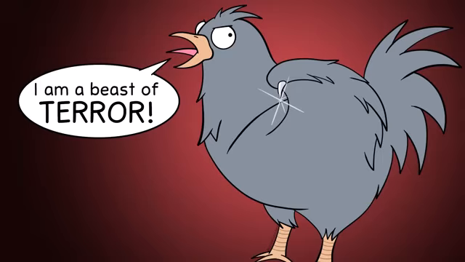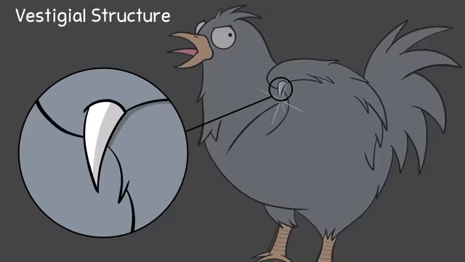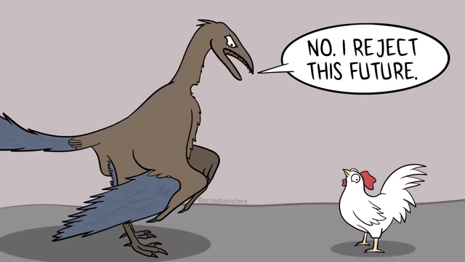Yep. It can be kind of hard to see with all the feathers, but for this chicken, it's a non-functional structure, and other birds can have it, not just chickens. The claw on the wing is considered a vestigial structure. A vestigial structure is inherited from an ancestor, but generally the structure has lost all or most of its function.